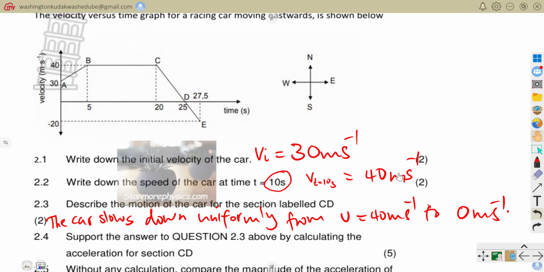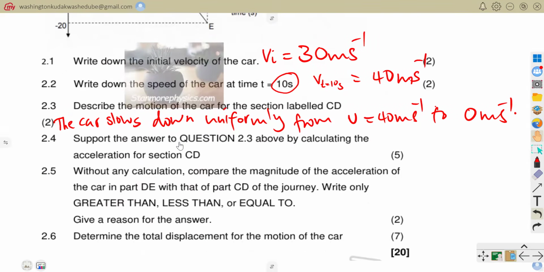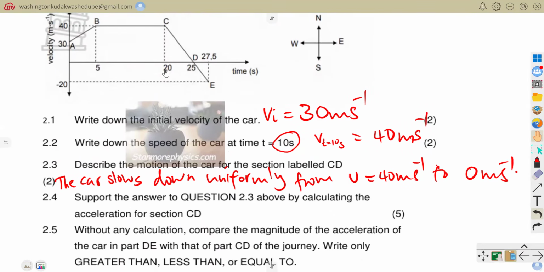Now let's look at 2.4. Support the answer to question 2.3 above by calculating the acceleration for CD. Now we want to calculate the acceleration for CD. CD is from there to there. How do we calculate our acceleration given a velocity time graph? We know that this is equal to the gradient.